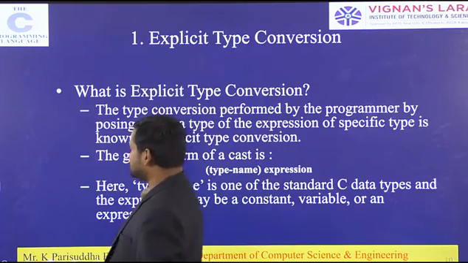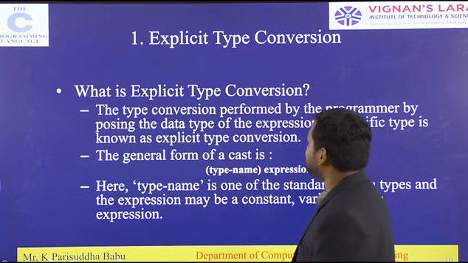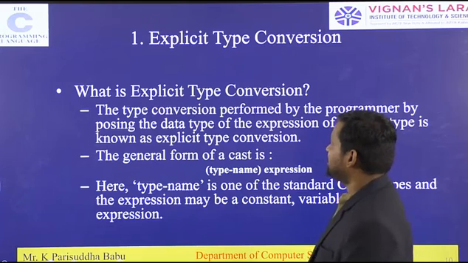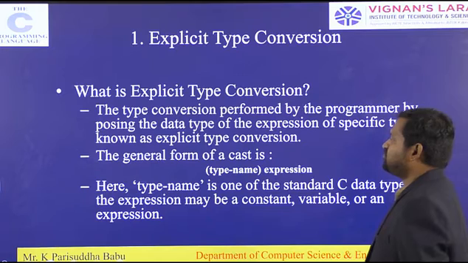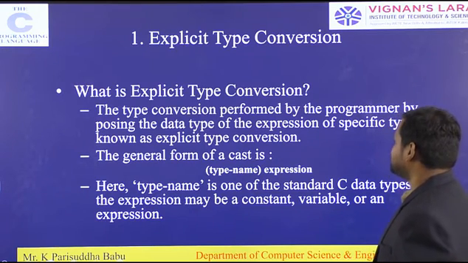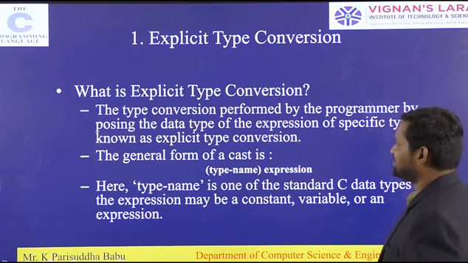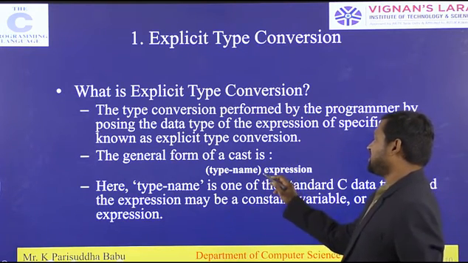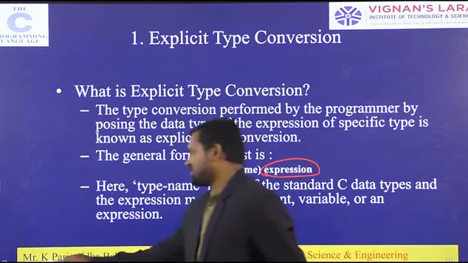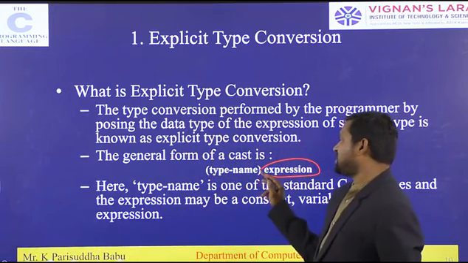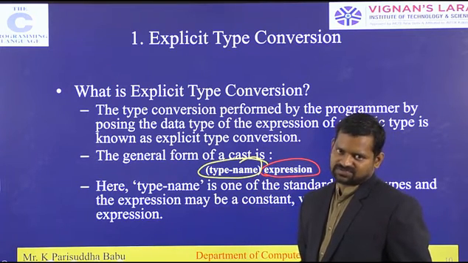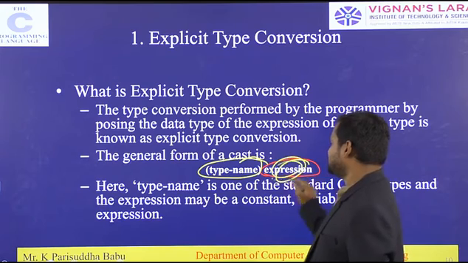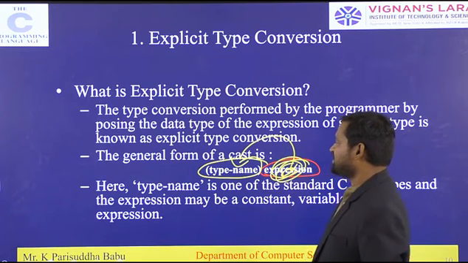That is one type of implicit type conversion. Now explicit type conversion. What is explicit type conversion? The type conversion performed by the programmer by posing the data type of the expression of a specific type is known as explicit type conversion. The general form is: an expression, and what type of data it has to be converted to. So this expression will be converted into the type name.